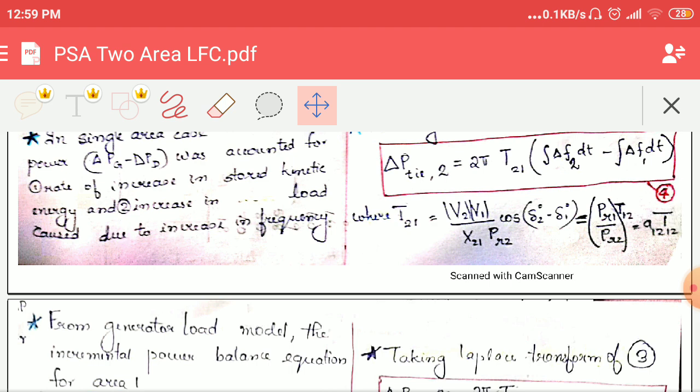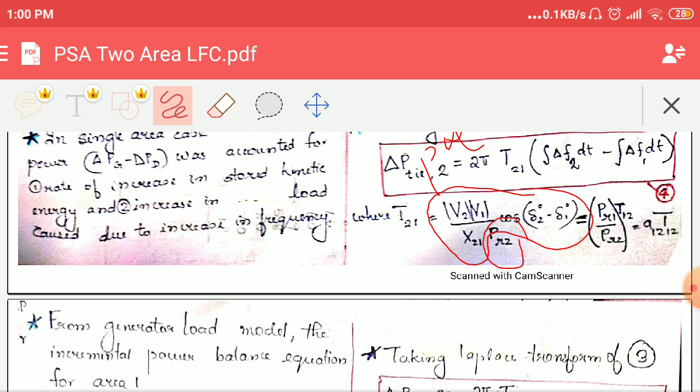Where this T21 is actually V2 into V1 divided by X21 cos delta 2 minus delta 1. Okay. This cos delta 2 minus delta 1 and cos delta 1 minus delta 2 both are same. Why? Because cos of minus theta is cos theta itself. Okay, one more thing you can note is the rated power is again divided here to make it into the per unit value. Sorry, I forgot to mention the per unit here. So it is actually the per unit value, tie line delta P tie per unit value.